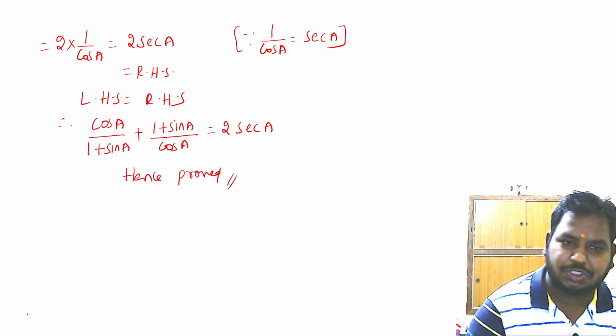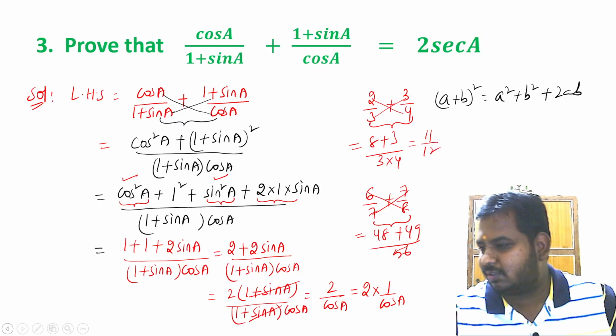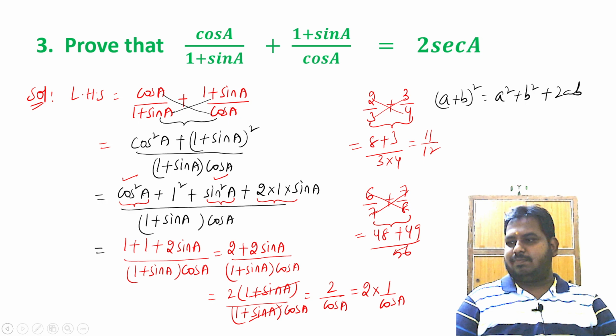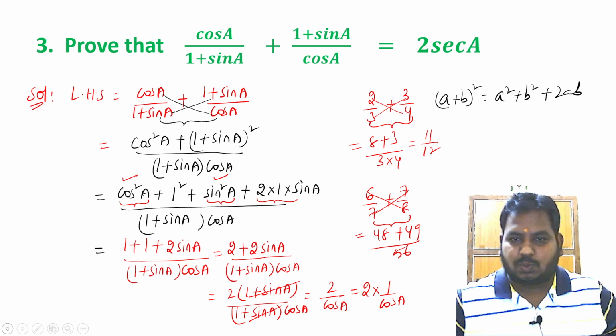So just go through the solution once. Very simple thing, very easy thing. Very simple, very easy.